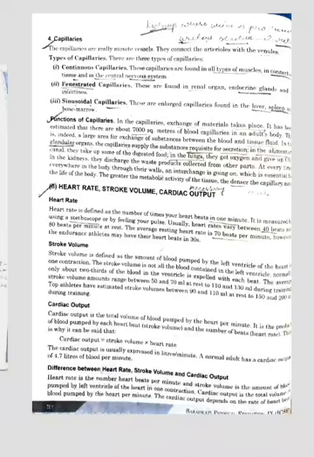After that, functions of capillaries. What are the functions of capillaries? In the capillaries, exchange of material takes place. Material means oxygen, nutrition; all these materials take place in the capillaries. It has been estimated that there are about 7,000 square meters of blood capillaries in an adult's body.